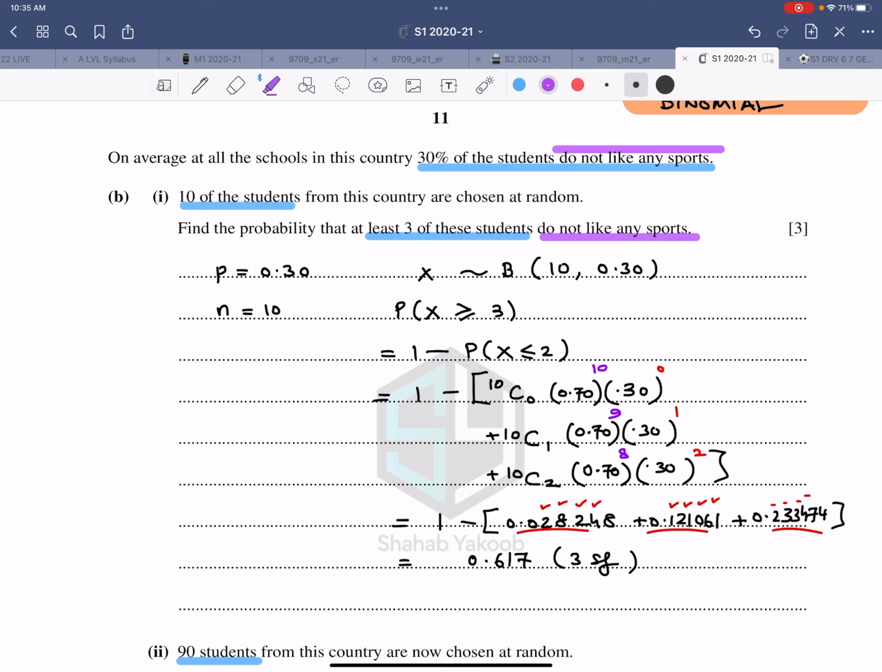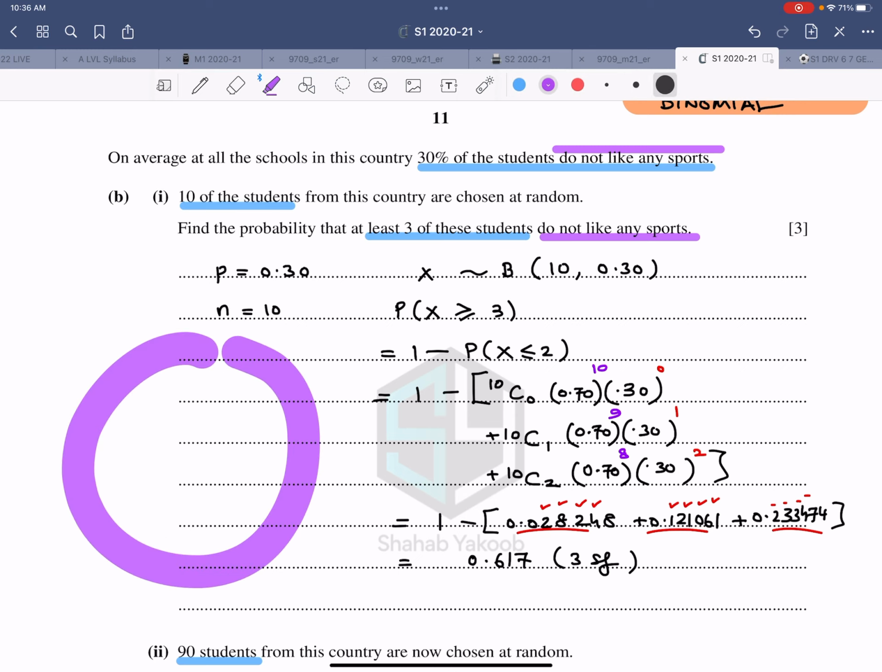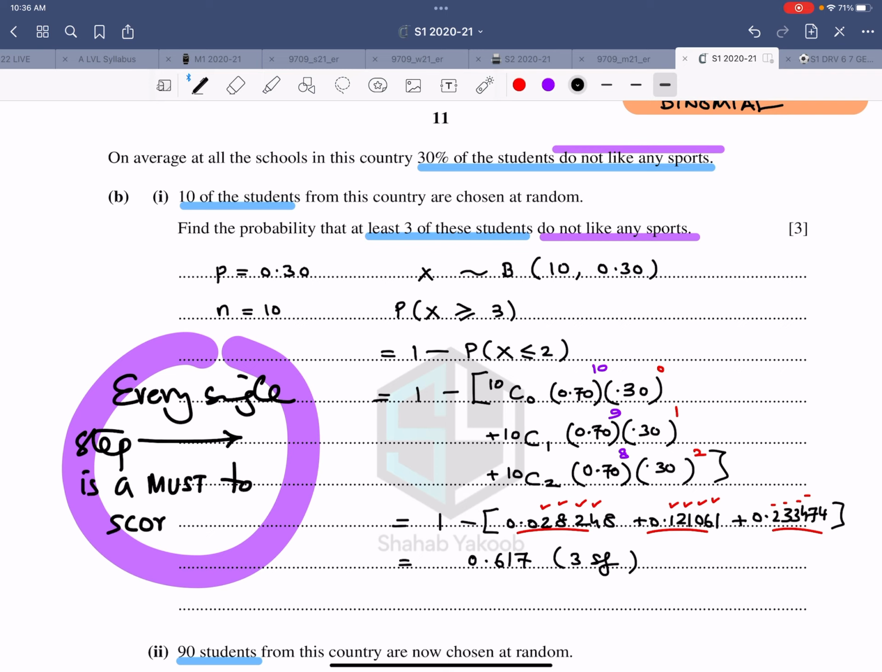So let me write it on this side. Every single step on the right side is a must to score full marks on this question. Period. Okay? There is no shortcut.